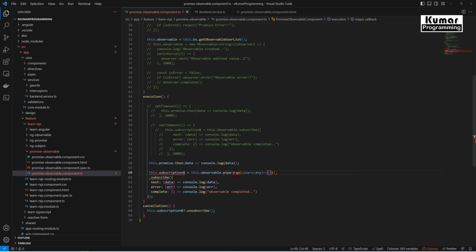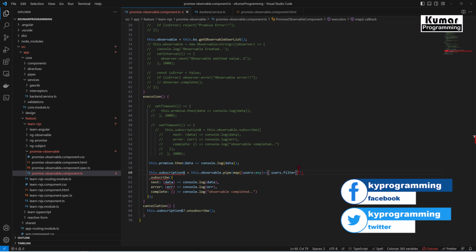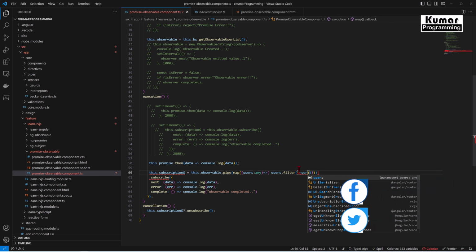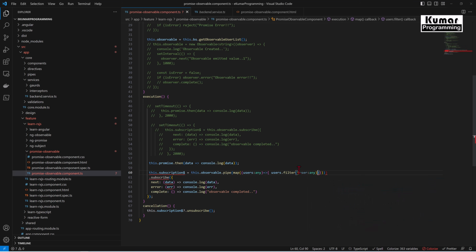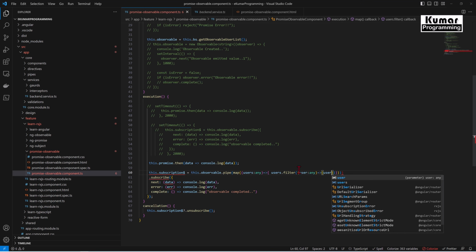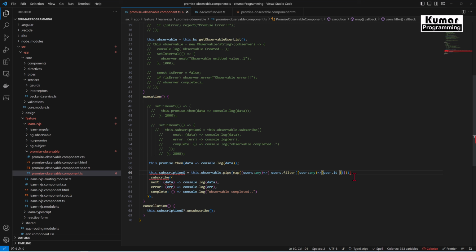So if you see here my map is not added so far, so I'll just add this map function from RxJS. Now from this users that we have passed, users.filter, and what we have to filter over here. So inside the filter function we have to pass the parameter as a user, which would be type of any, and then fat arrow function, and here we have to write the condition for which user we want to filter out, right? So user.id, user.id is greater than 5.